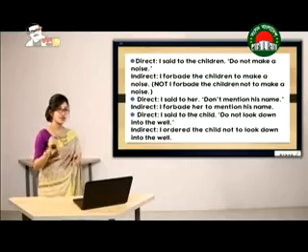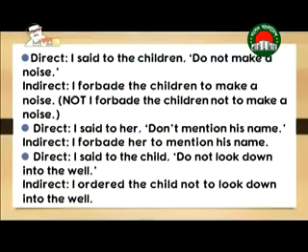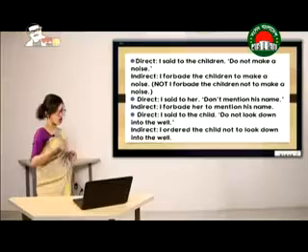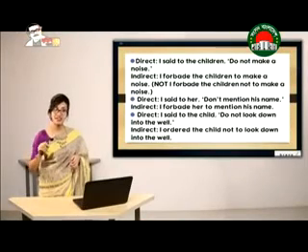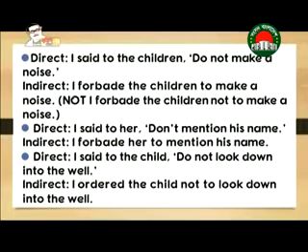Forbade itself is a word that refers to something negative. So since I'm using forbade here, I'm not going to repeat the word not. For example, I forbade the children to make a noise, not I forbade the children not to make a noise, because forbade itself is negative. So I'm not going to use not to again.